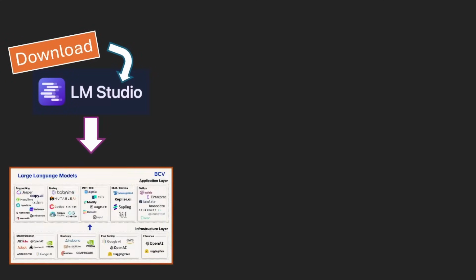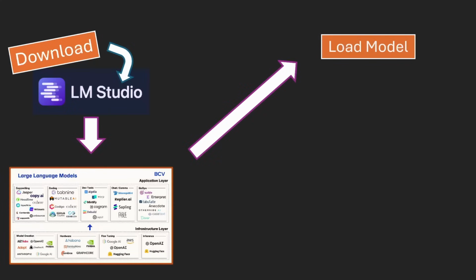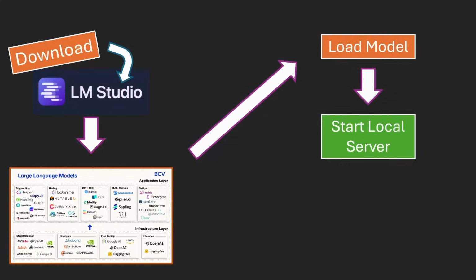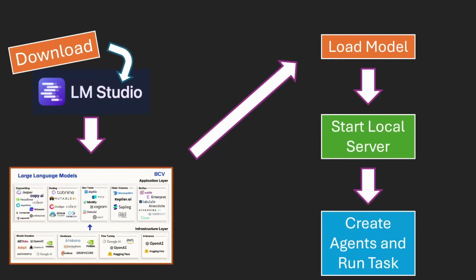How this code and connection will work is we will download LM Studio, find a model in the software to use, download that model, load it into the software, and then finally start a local server. This is all going to be done through the software. One of the pros of LM Studio is it does make it easy. It has a nice user interface. It makes it easy to do all of this. And then finally, we're going to connect all of that by changing just a couple of the configuration properties in AutoGen. Let's download LM Studio, go over it really quick, and then run it with AutoGen.